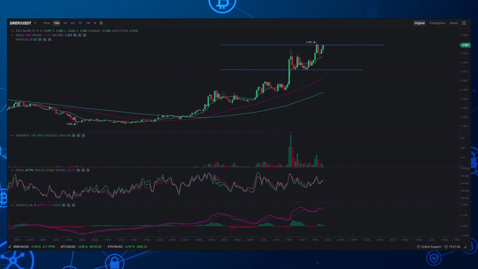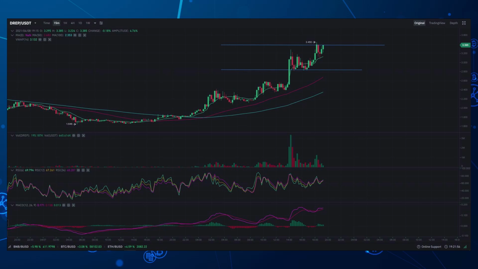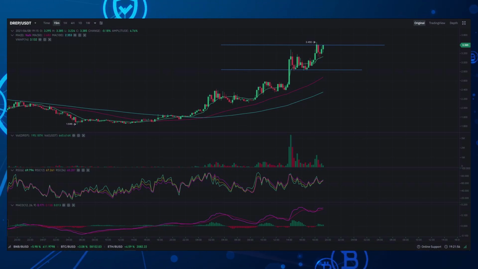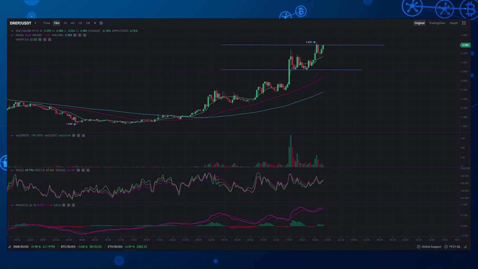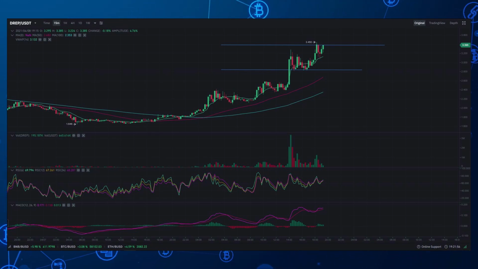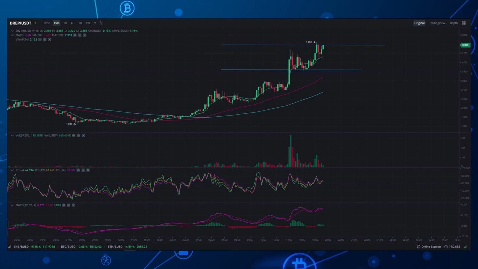And as per usual, I just want to stress this. Make sure you set a target, and if you don't hit your target, get out and take your profits. Heck, even take a small loss. That's even better than taking a very large loss, right? So the key to profitable trading is to survive to trade another day. You can't survive if you lose all of your money today. You're not going to want to invest tomorrow because you're going to be gun shy. Be smart. Don't be stupid. Simply put, that's how it works.